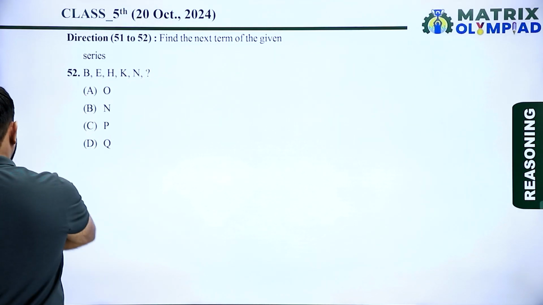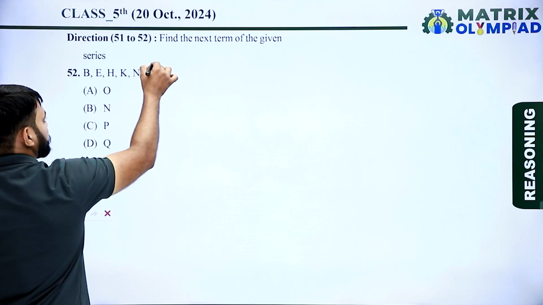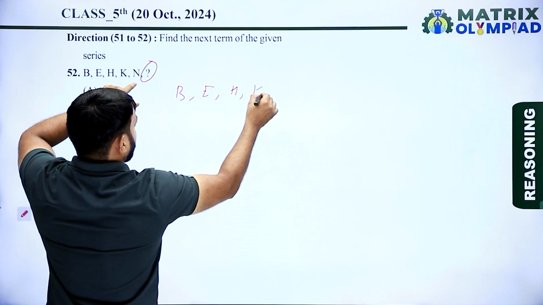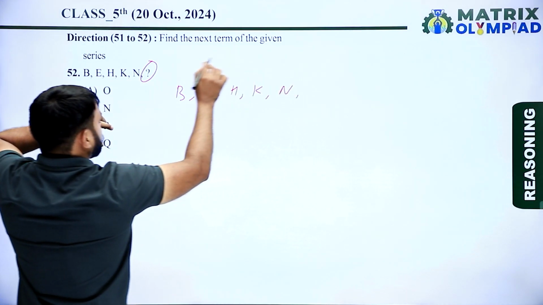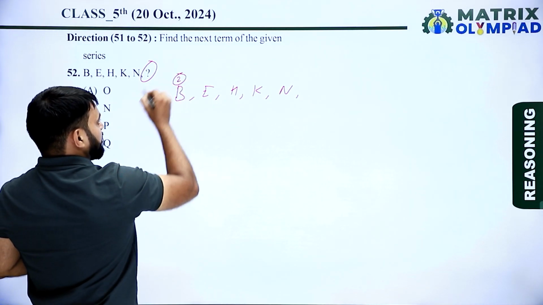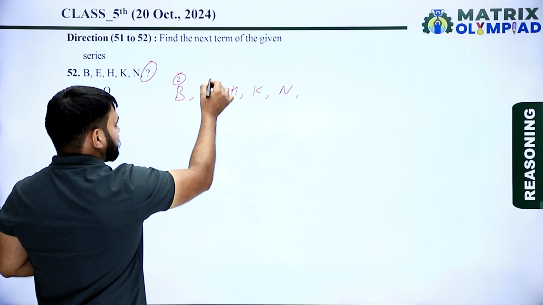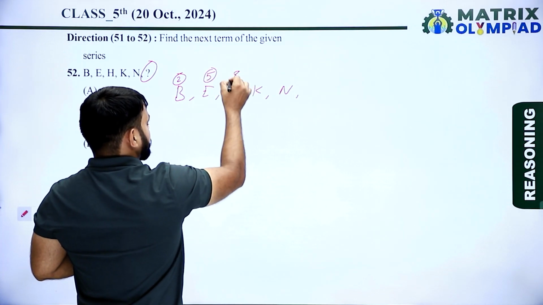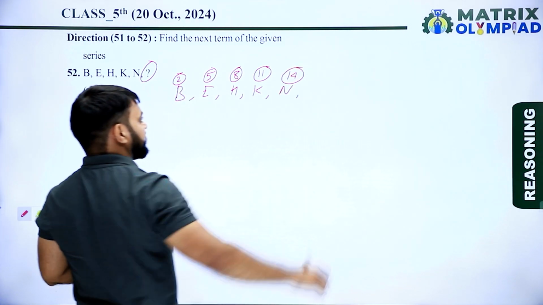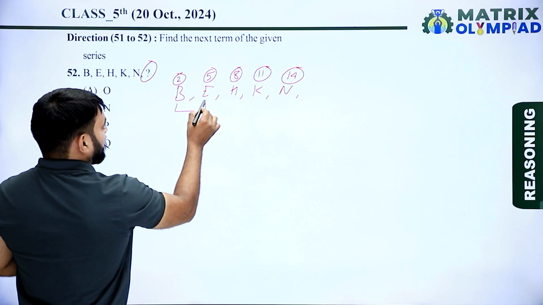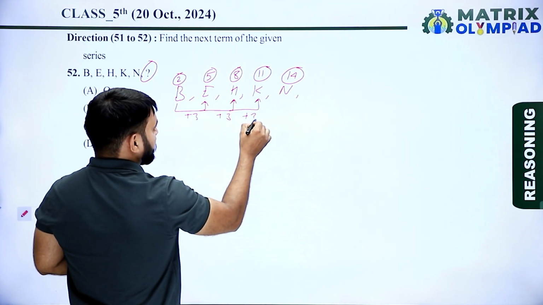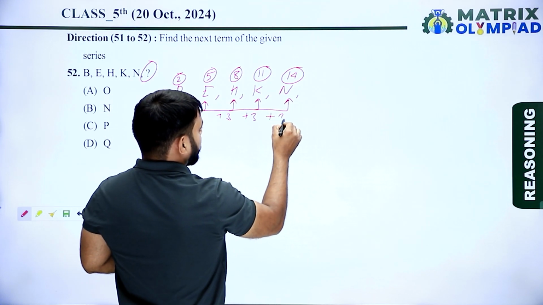Now the next question is question number 52. Find the next alphabet. The series is B, E, H, K, N, and the next is missing. So first find the pattern of the series. The place value of B is 2. The place value of E in the English alphabet is 5. The place value of H is 8. The place value of K is 11. The place value of N is 14 in the English alphabet. So the pattern is 2 plus 3 is 5. Now 5 plus 3 is 8. Now 8 plus 3 is 11. 11 plus 3 is 14.